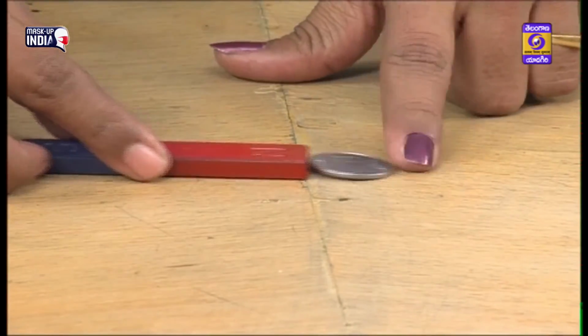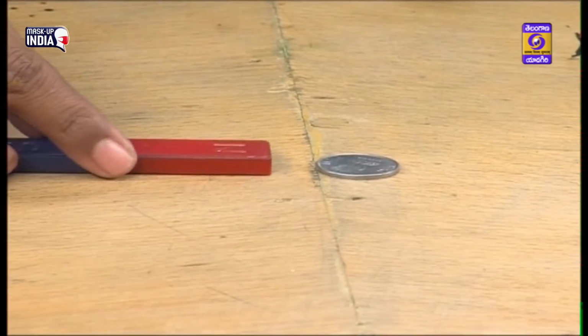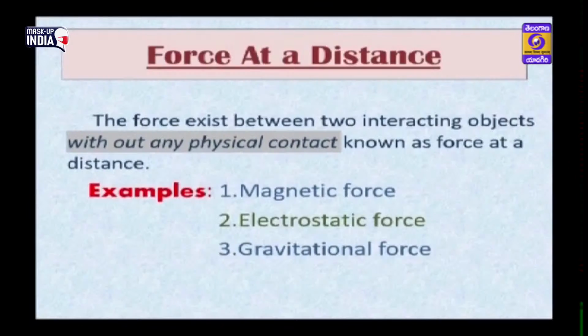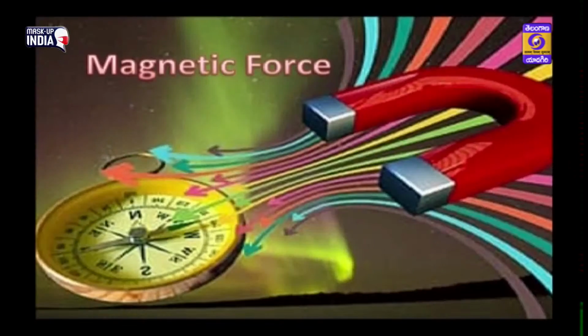It pulls the coin without any physical contact. So magnetic force is the best example for the force at a distance. Force at a distance are non-contact force. So the first example is, I have taken here magnetic force because you are very familiar with these magnets.